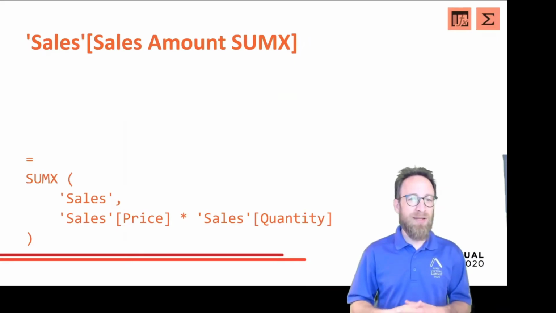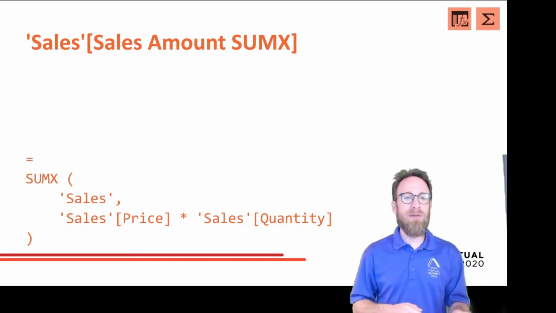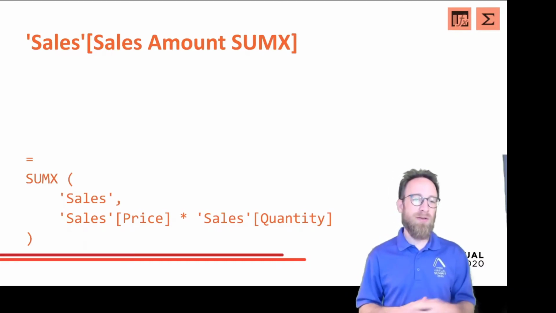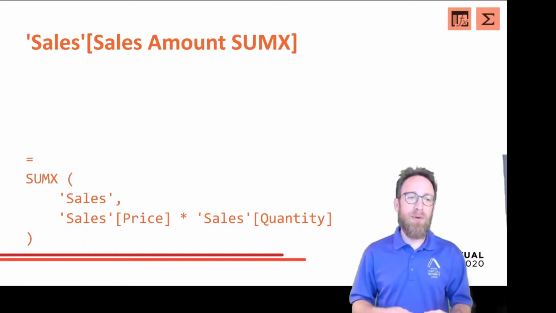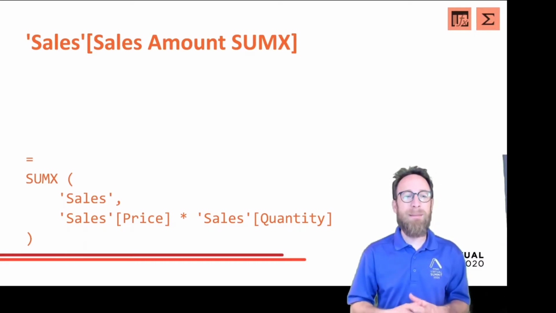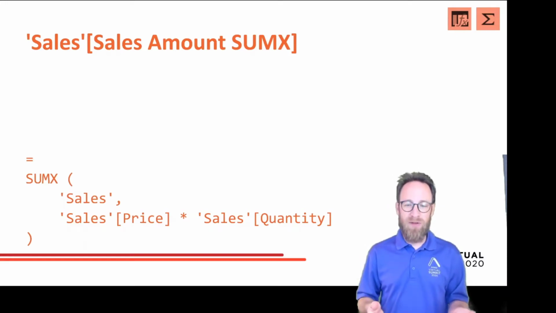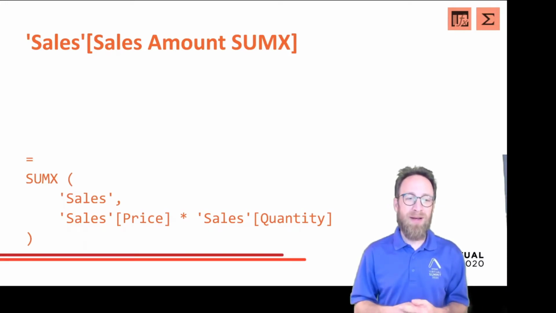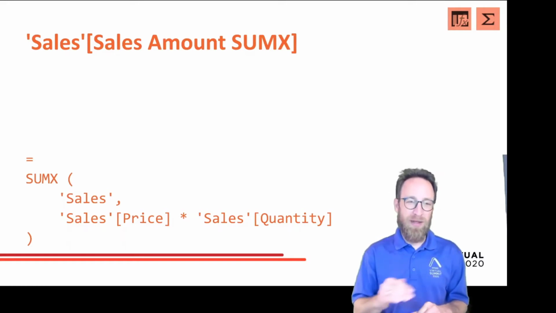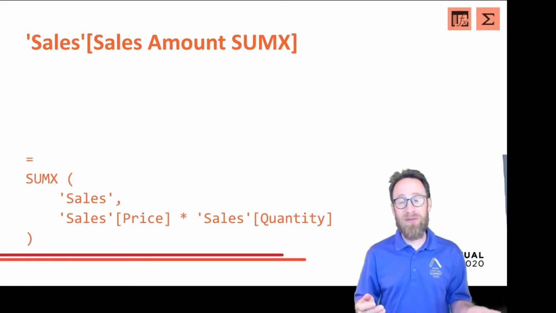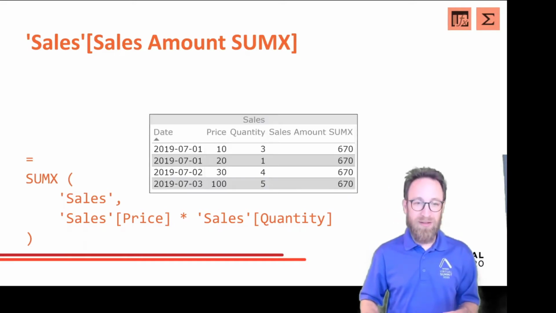So this is again a calculated column, orange. Everything in orange means we are talking about a calculated column. And what I created here is a calculated column named sales amount SumX, because in the formula I do not calculate price times quantity, but I put this into the iterator function SumX. And the question is, what shall we expect from that? Is it like the sales amount we would expect line per line, or is it something different? And the news is, it is something different.